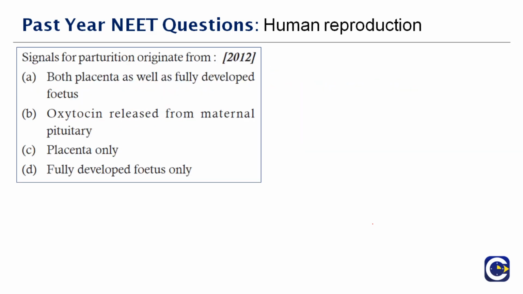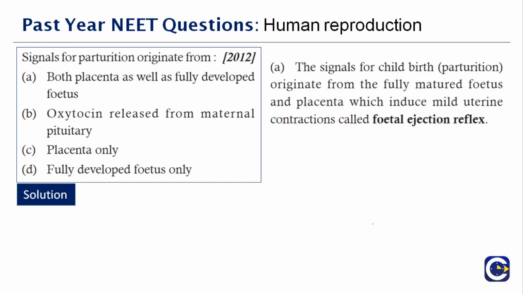Next question here. Signals for parturition originate from dash. So you know what the answer is. It's from the placenta, both placenta as well as the fully developed fetus. The signals for childbirth originate from the fully mature fetus and the placenta, which induce mild uterine contractions. So that is what a woman says, I got the labor pain. Therefore, the right answer to this question is option A.